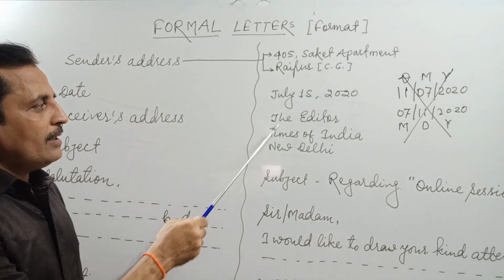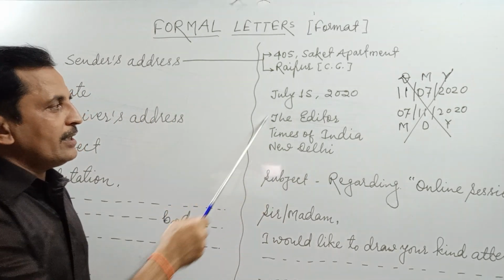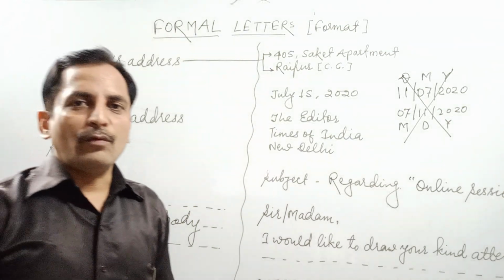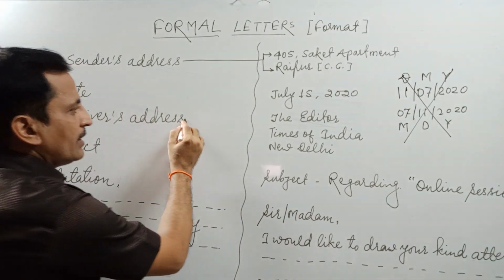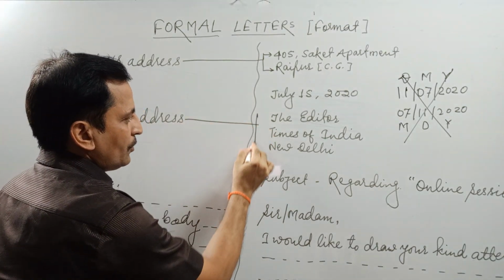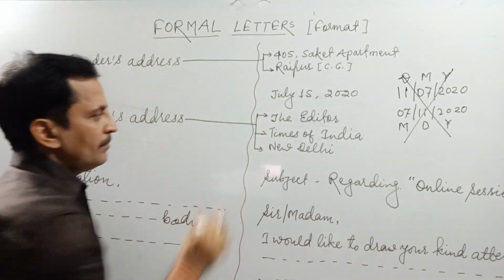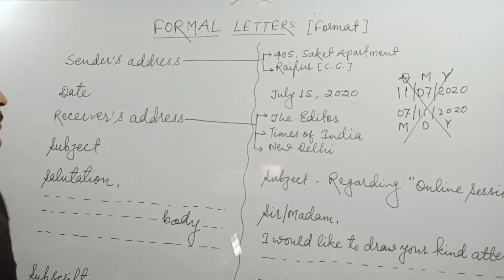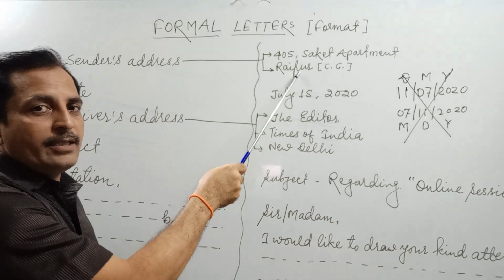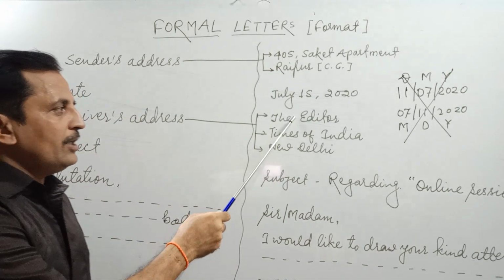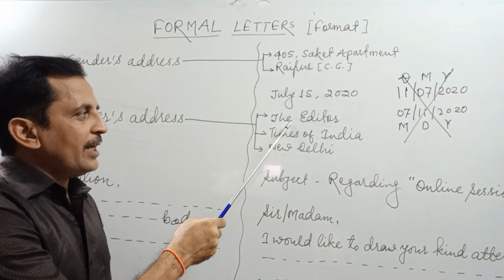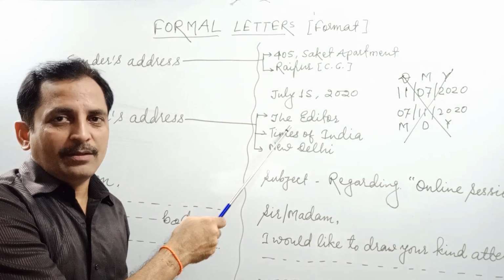Coming down to the date, there is the receiver's address, and here you have to note one more thing, that the receiver's address should go in 3 lines. Sender's address in 2 lines and receiver's address in 3 lines. The first line should go to the designation.